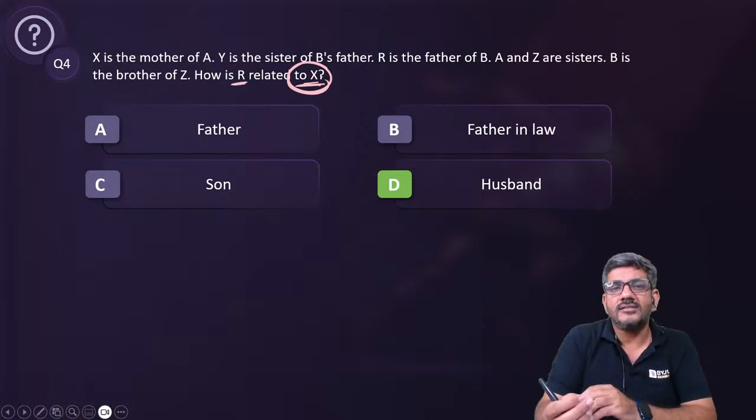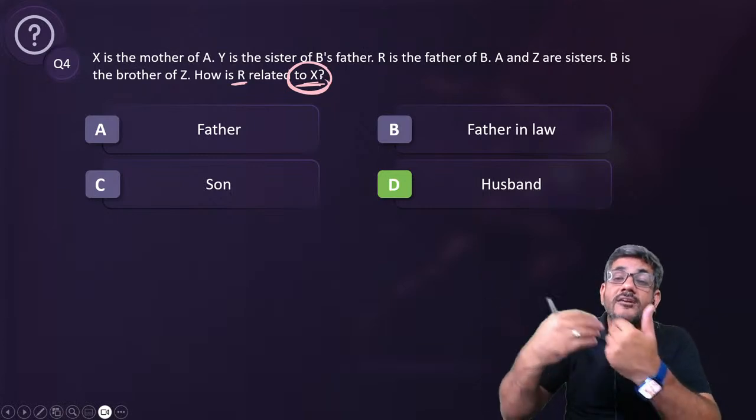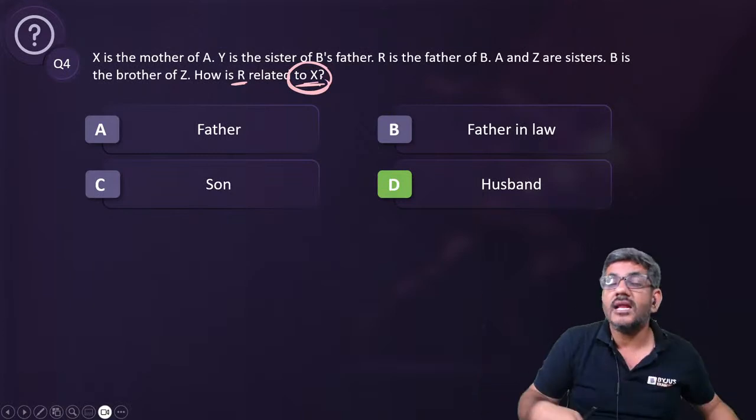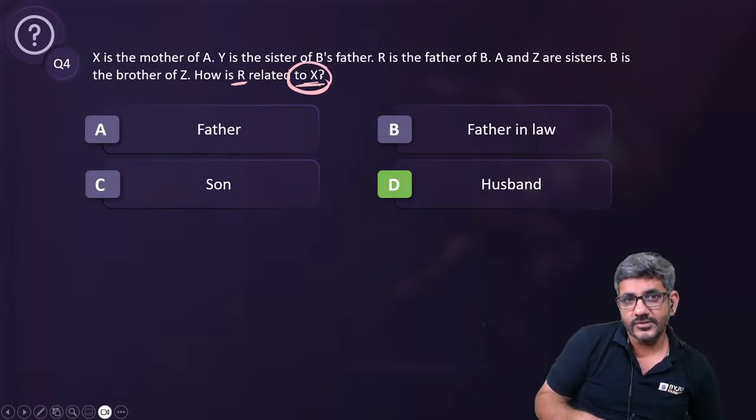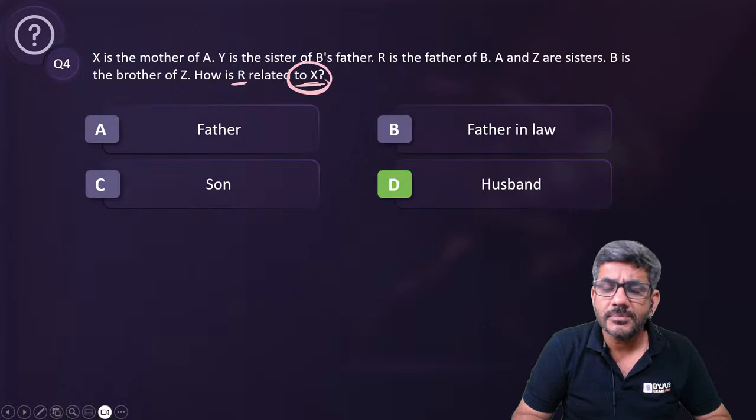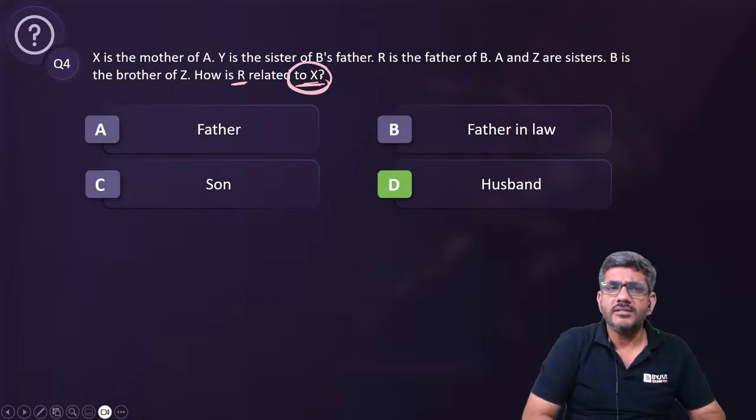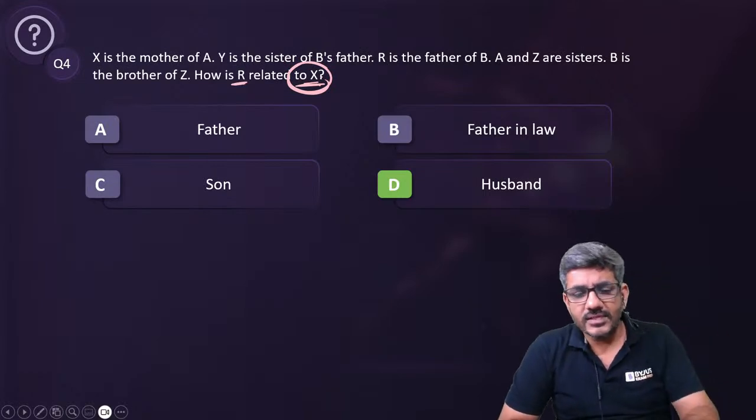For X, R is the husband. How is X related to R? So for R, what is X? Then the answer would have been wife. So यहाँ पे तो शुक्र है खैर wife options में ही नहीं था, but ऐसा होता है तो I've seen sometimes people have a doubt about this. So that's the answer for question number 4.